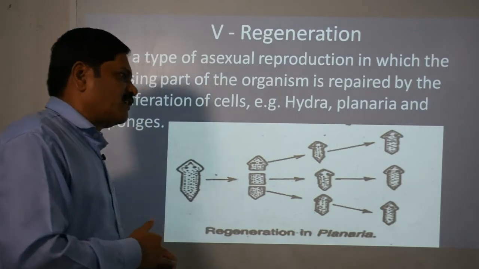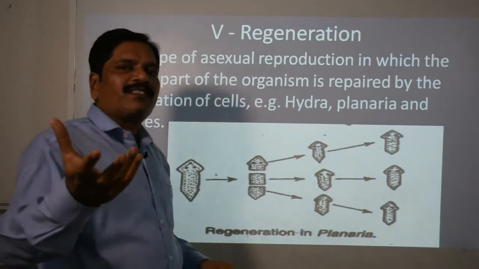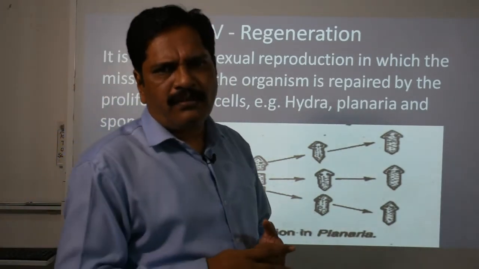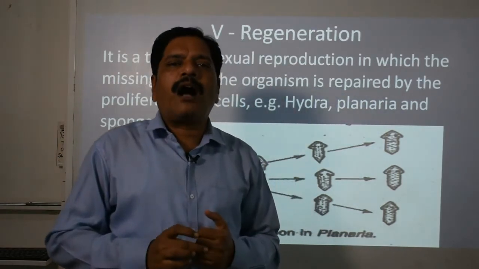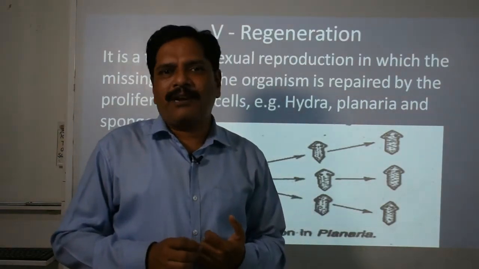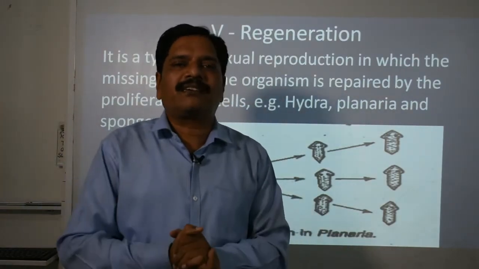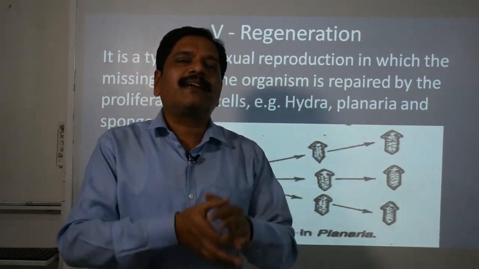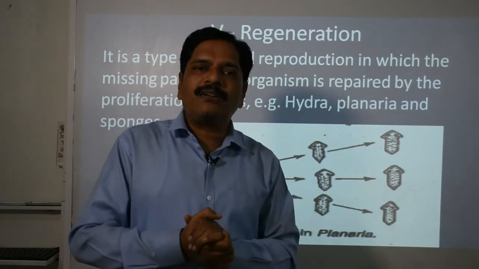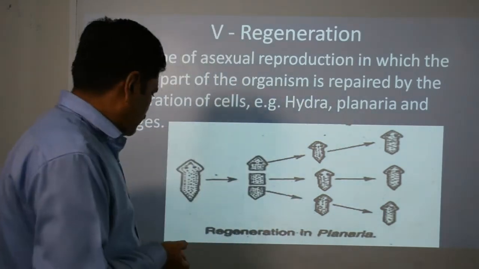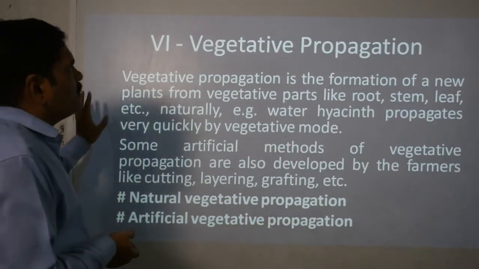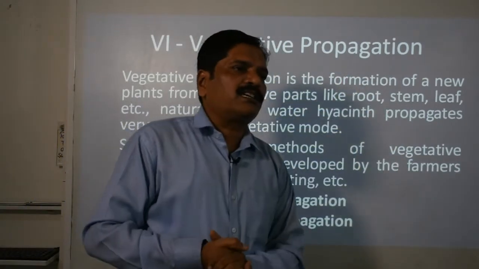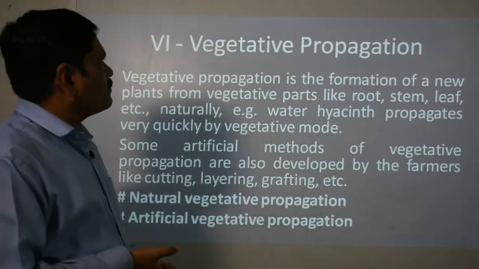So this is partial. Likewise, in higher organisms like Hemidactylus, the house lizard, which you are quite familiar with, when it loses its tail, the tail does not form a new lizard, but the lizard is capable of growing a new tail. Now moving forward, the sixth mode is vegetative propagation. Clear?